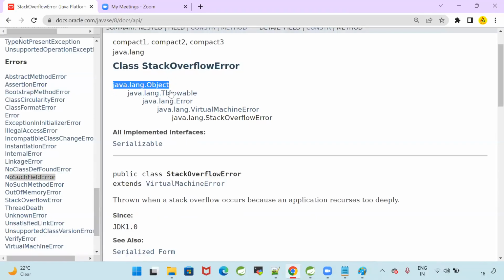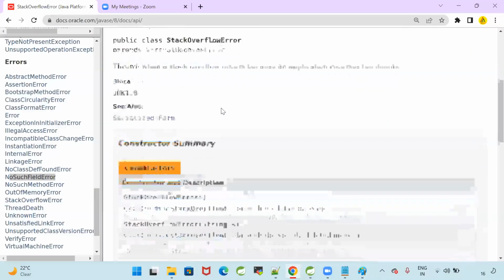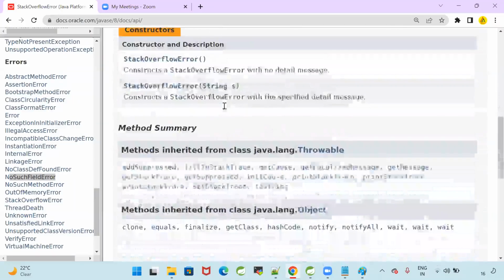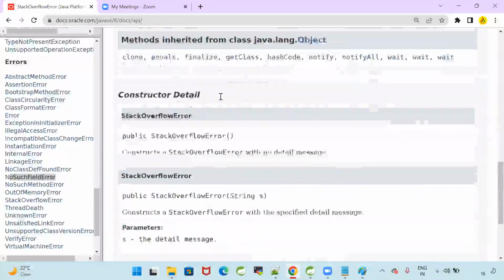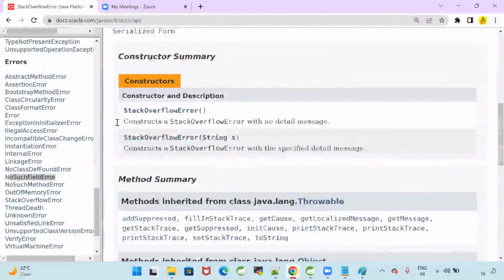Java.lang.Object is the super, then Throwable is the super, Error is the super, then VirtualMachineError, then StackOverflowError. StackOverflowError implements which interface? Serializable. What is Serializable? It is a marker interface. Now go here, StackOverflowError. Constructors of StackOverflowError are available. Can you read this?